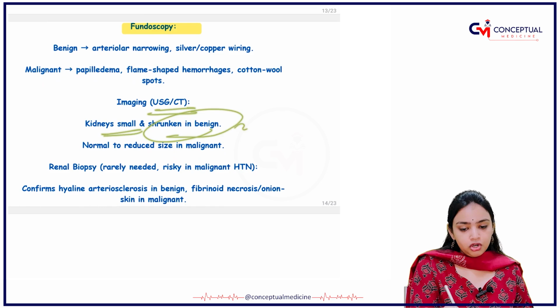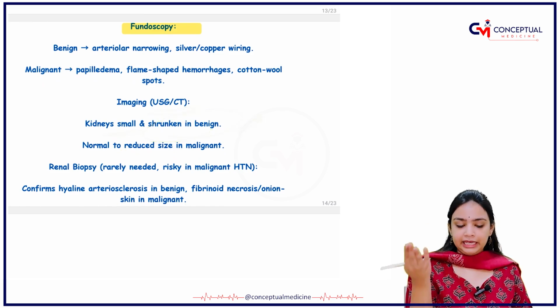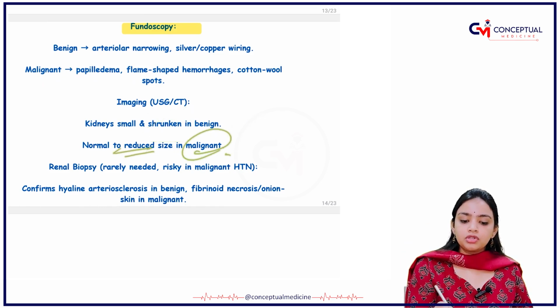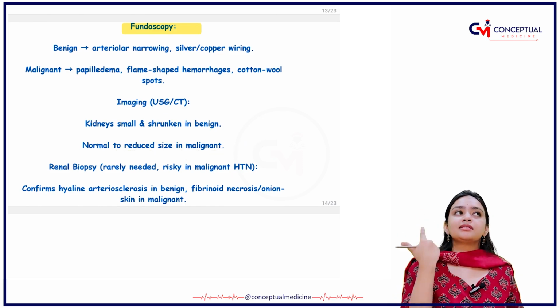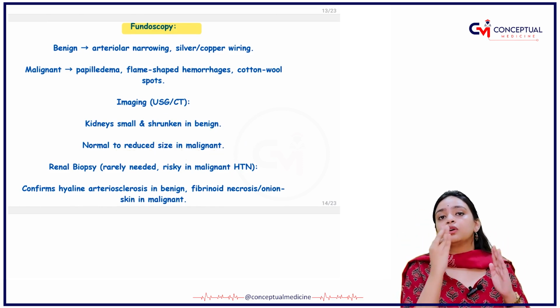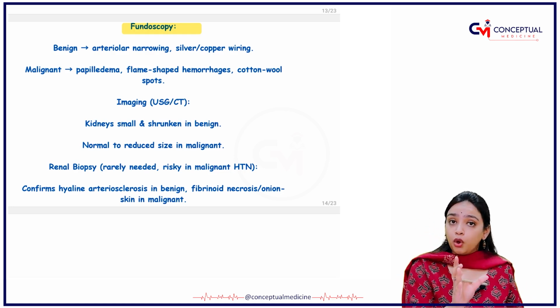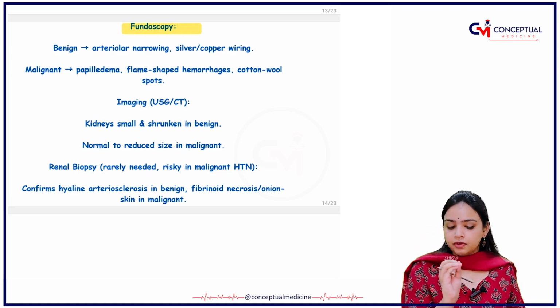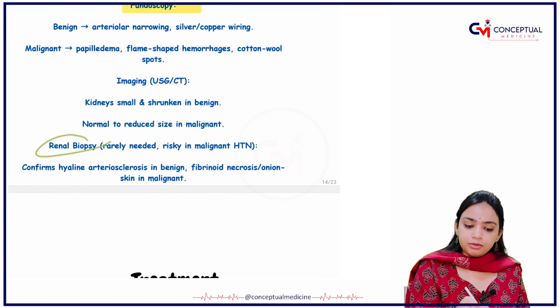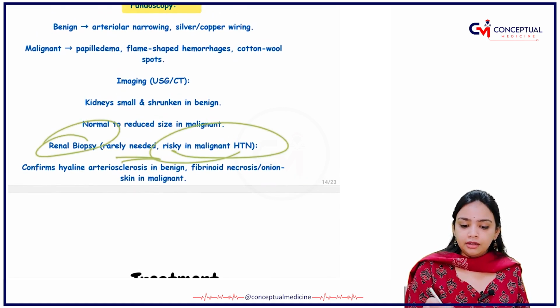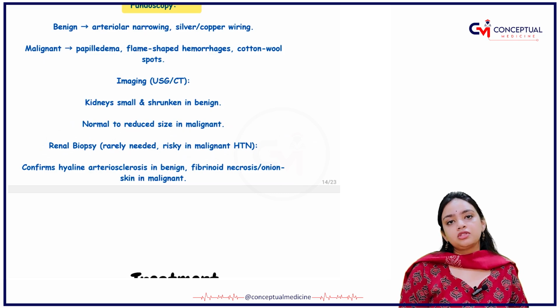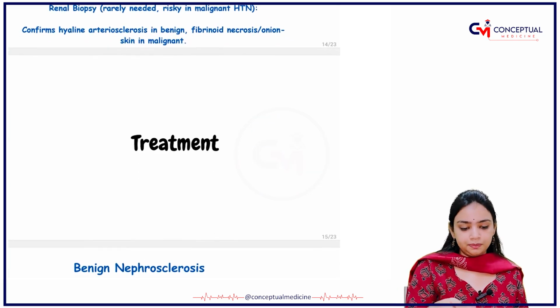Kidneys will be small or shrunken, okay, in the benign one, and normal to reduced in size in the malignant one, just like we have seen in the acute and the chronic tubulointerstitial nephritis. In the acute one, the kidneys were normal, and in the chronic one, the kidneys were shrunken. In the renal biopsy, it is rarely needed and it is risky in cases of malignant hypertension.